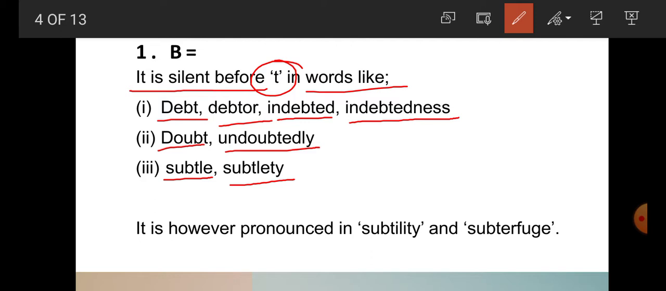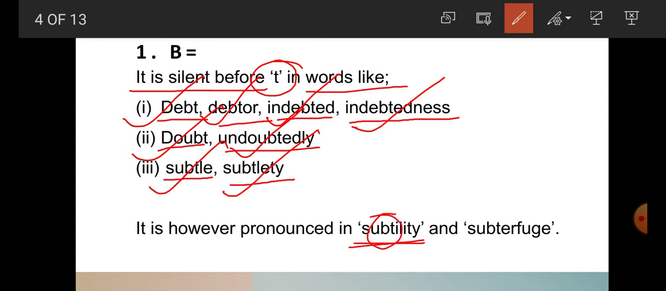Once again, students: debt, debtor, indebted, indebtedness, doubt, undoubtedly, subtle, subtlety. Now students, however, B is pronounced in subtlety. Here B is pronounced. Now the next word is subterfuge. Here again B is pronounced.